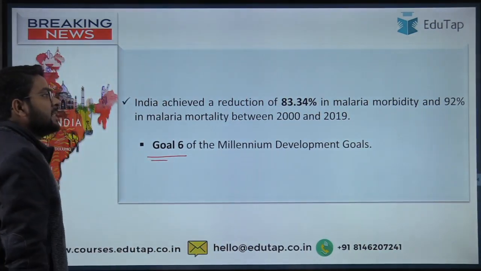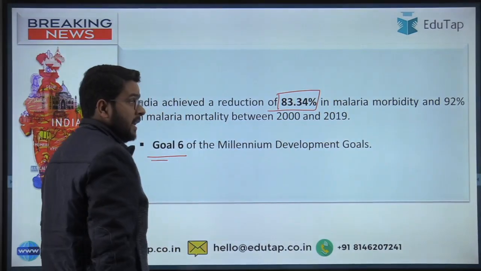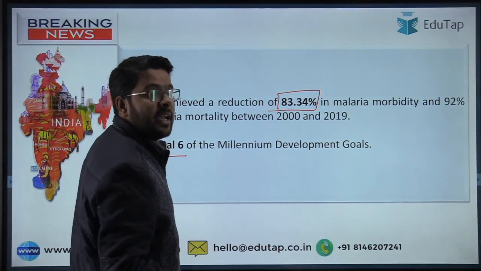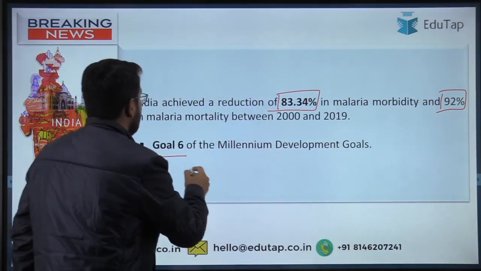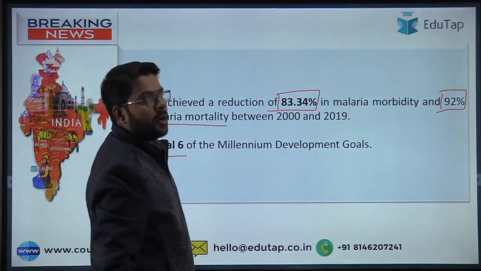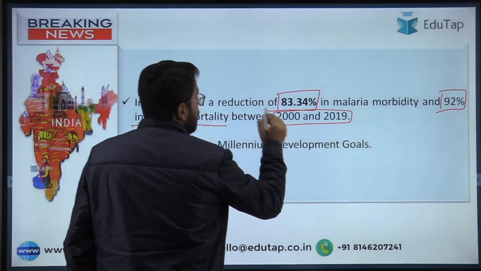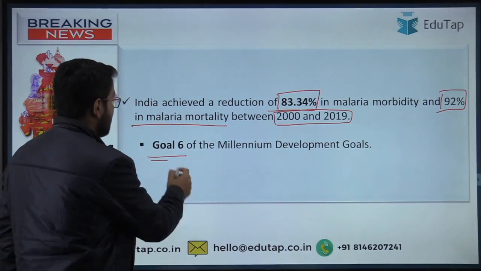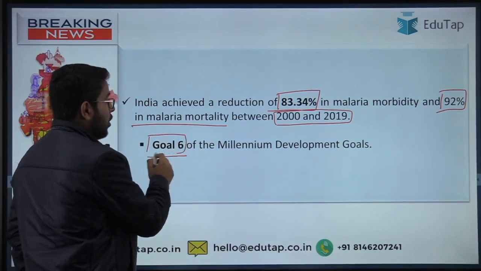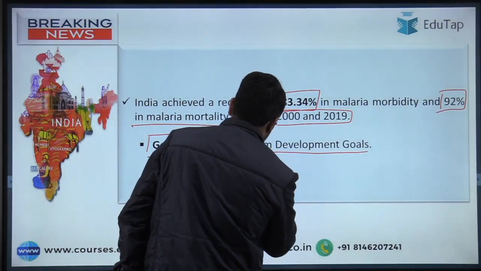India has achieved a reduction of almost 83% in malaria morbidity, that means the number of cases, and 92% in malaria mortality, that means the number of deaths, between 2000 and 2019. Due to these achievements, India has achieved goal number 6 of the Millennium Development Goals.